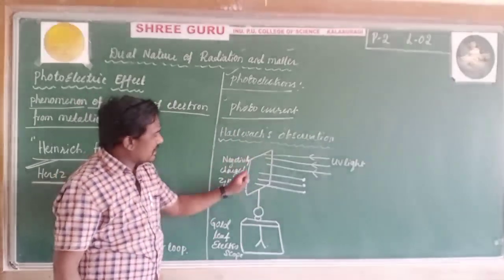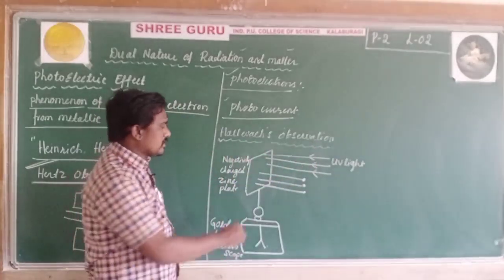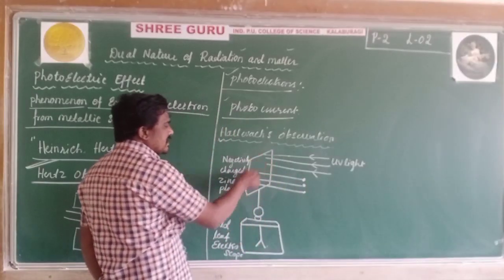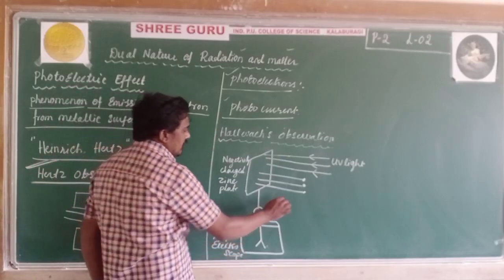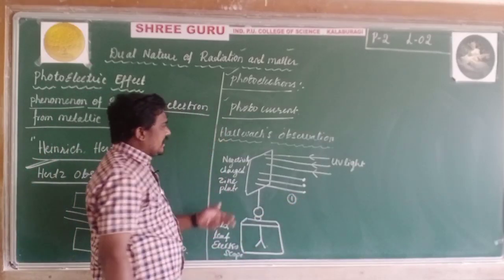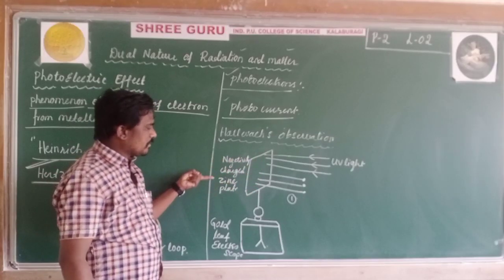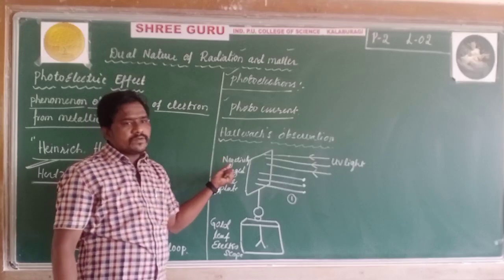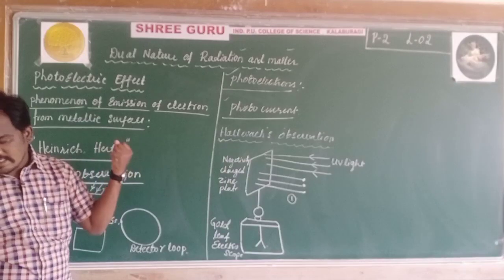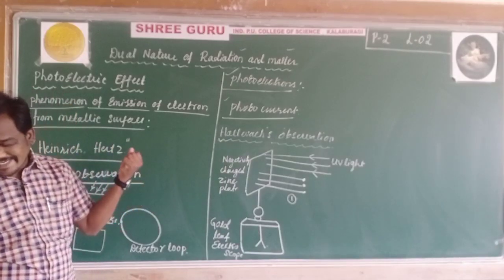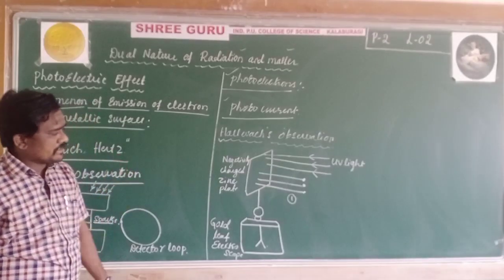All these negatively charged electrons are removed, the negative charge is removed, and this is the first observation by Hallwachs. So the negatively charged zinc plate lost its negative charge when it was illuminated by UV light.